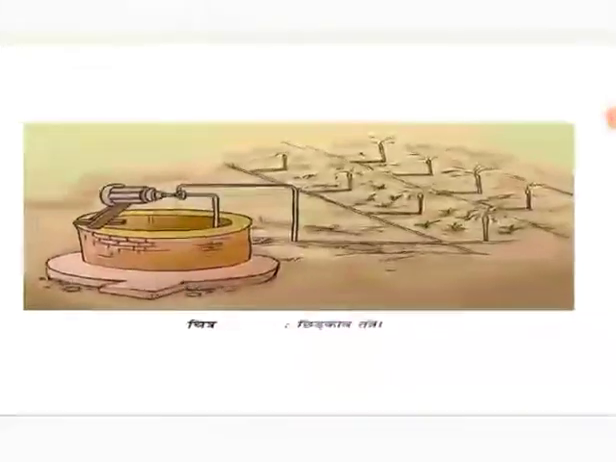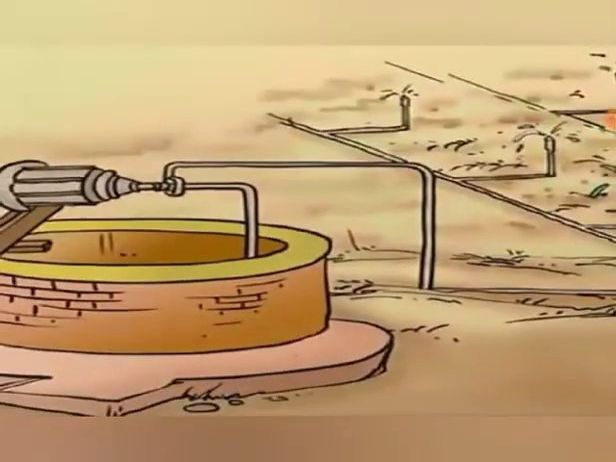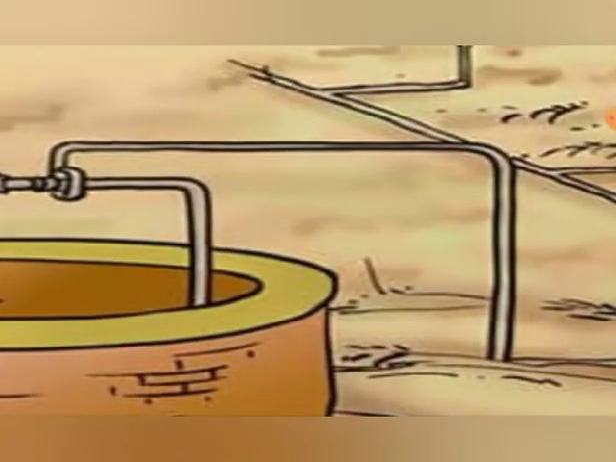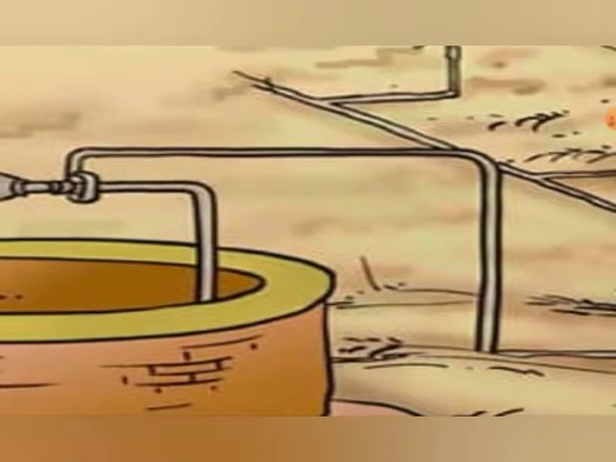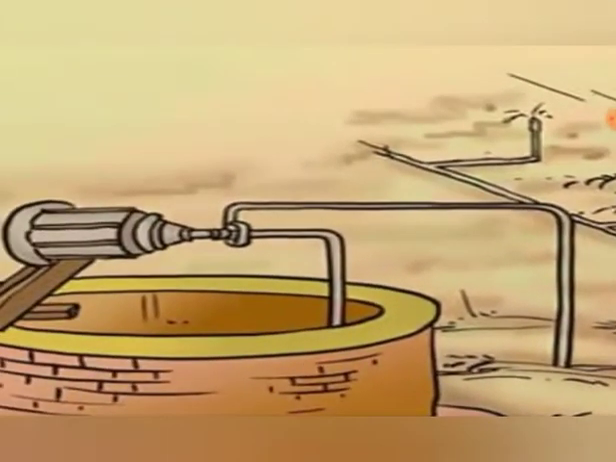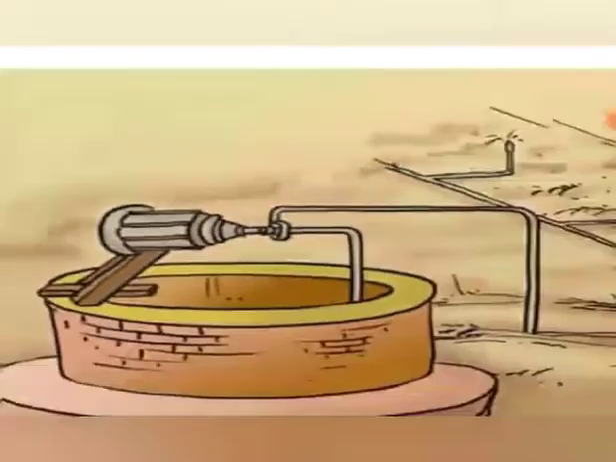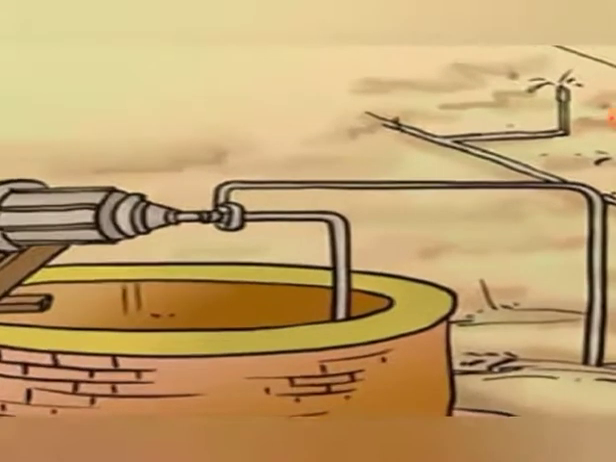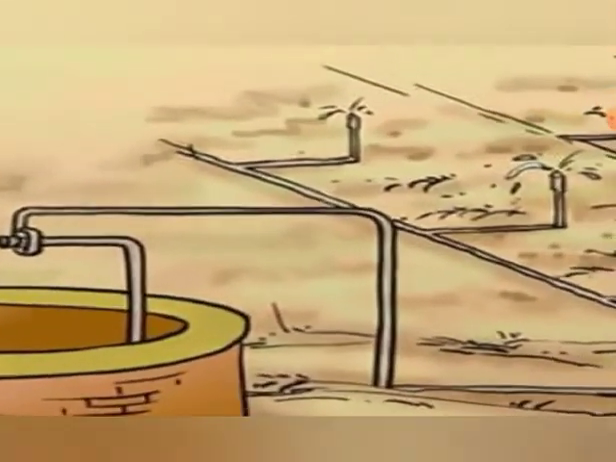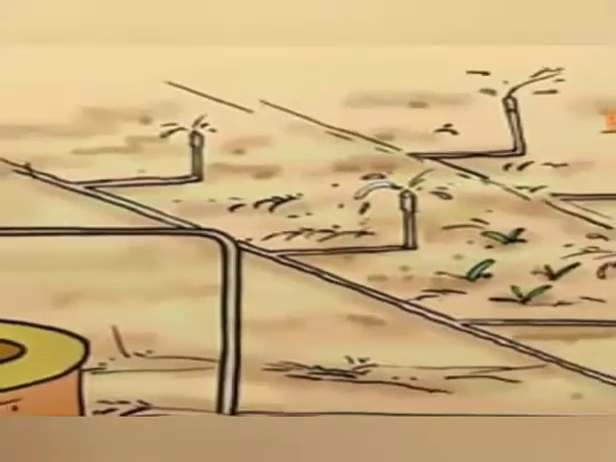See here, it is a well, a tube well. Well means kua, tube means pipe. We take water with the help of the pipe from a well with an electrical motor. So the pressure in the pipe is very high, and this main pipe is connected with other pipes